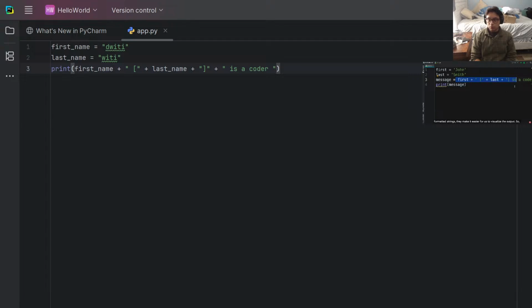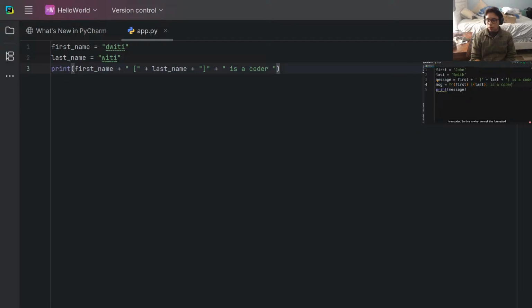This is where we use formatted strings. They make it easier for us to visualize the output. So I'm going to define another variable, let's say msg, short for message, and set this to a formatted string. A formatted string is one that is prefixed with an F. So F, quotes. Now in between the quotes, first we want to add the value of the first name variable, so we add curly braces and here we type first. Next we add a space, we add our square brackets. In between the square brackets, we want to display the last name, so once again we add curly braces and type last, and finally here we type is a coder.